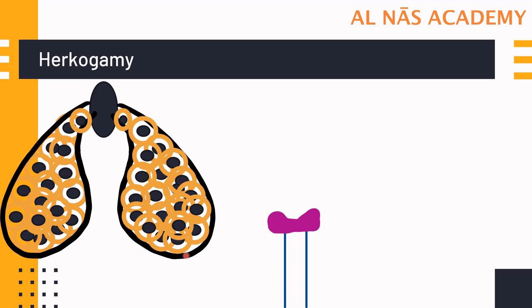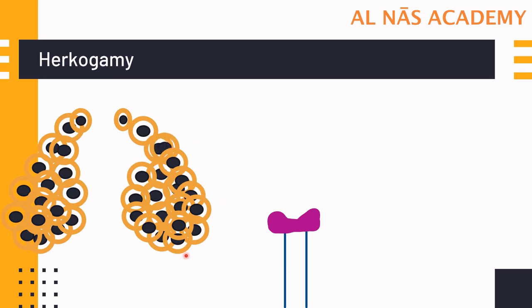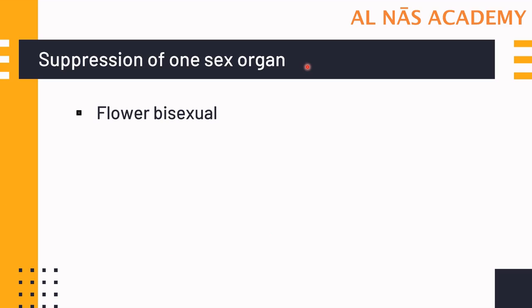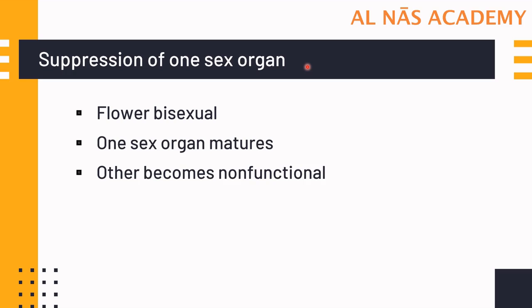These pollinia are carried by the wind, and over a period of time the membrane degenerates, releasing the pollen, and this pollen then comes in contact with the stigma of another flower of the same species, and then it will germinate. Next is suppression of one sex organ. That means the flower is bisexual, but when one sex organ matures, the other becomes non-functional. This means that if anther matures, then ovary will become non-functional, and if ovary matures, then anther will become non-functional, and hence self-pollination is not possible in suppression of one sex organ.